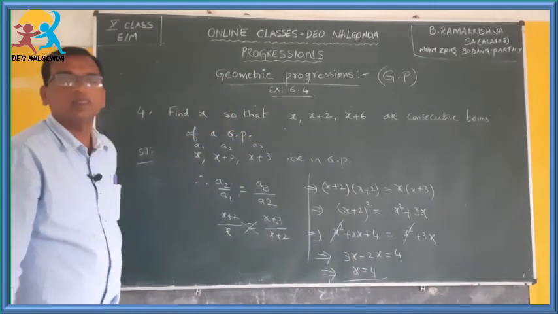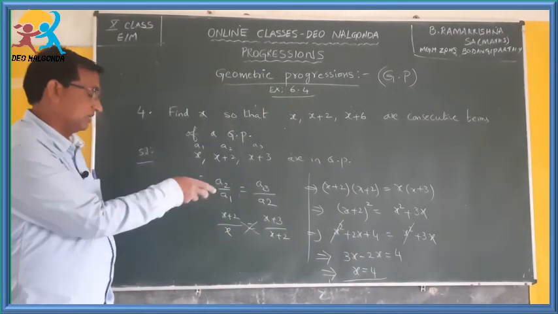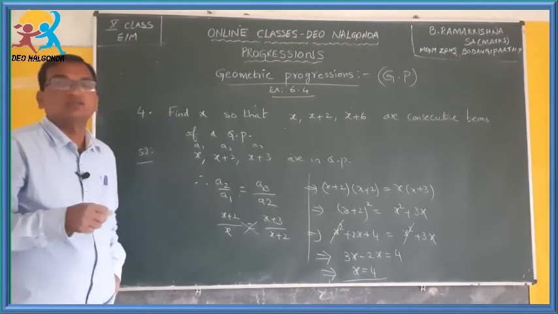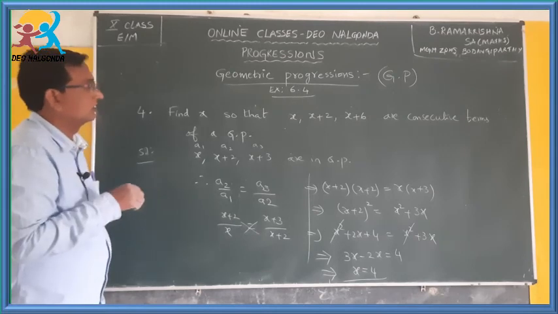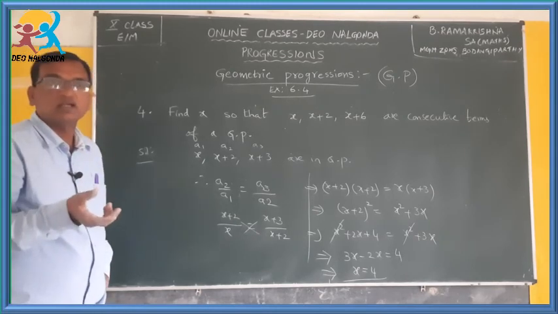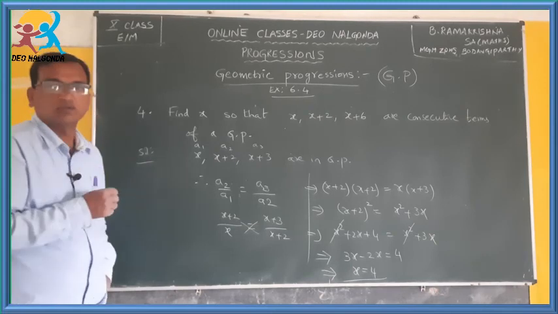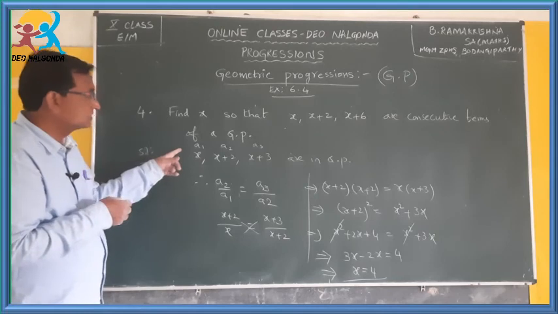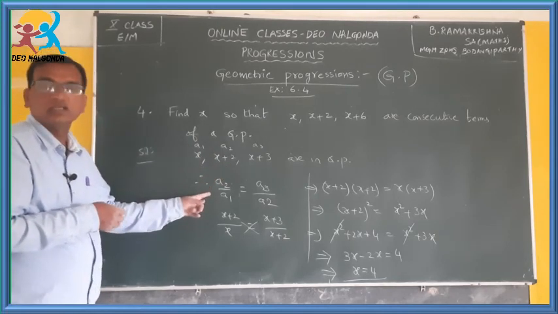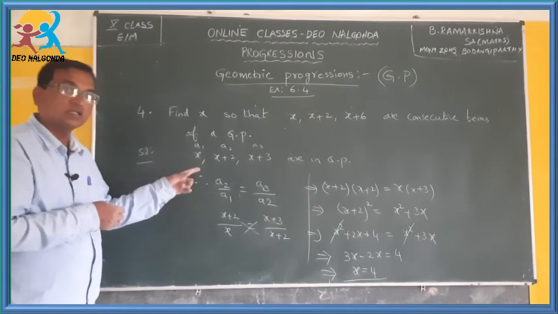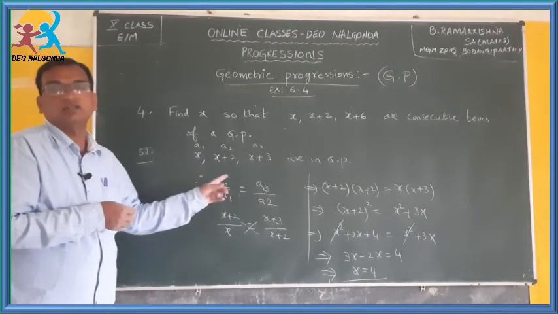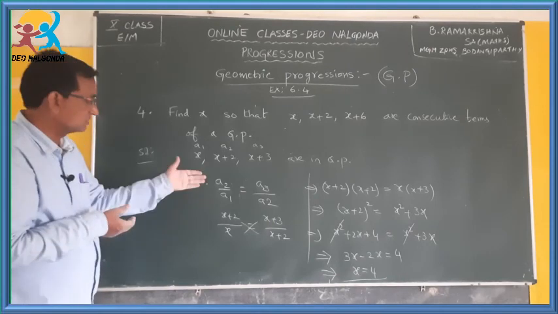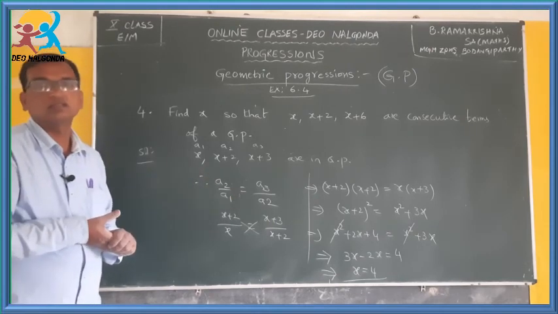Very simple. So in this manner, you can find x if the list of numbers involved are in GP and have variables. Okay. So what is the condition you are using? If some list is in GP, we should understand that the ratios between two successive terms are equal. By using that condition, you could solve this equation.